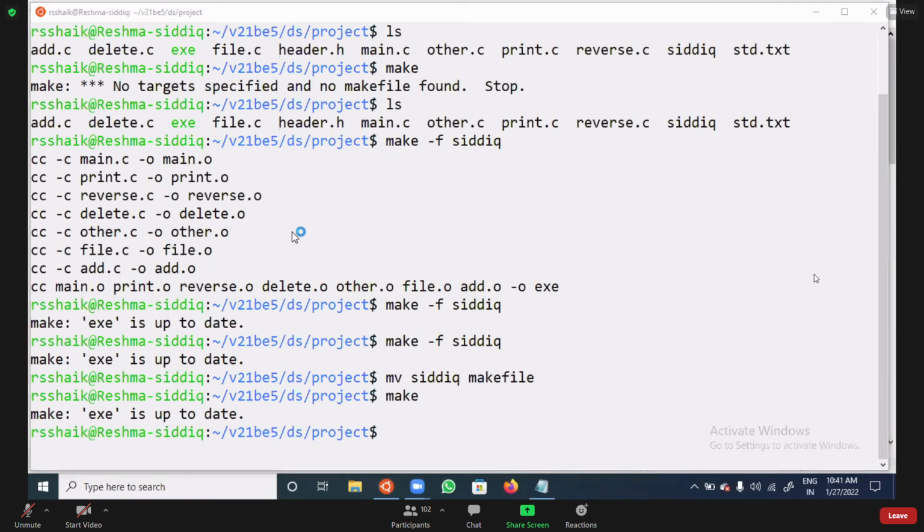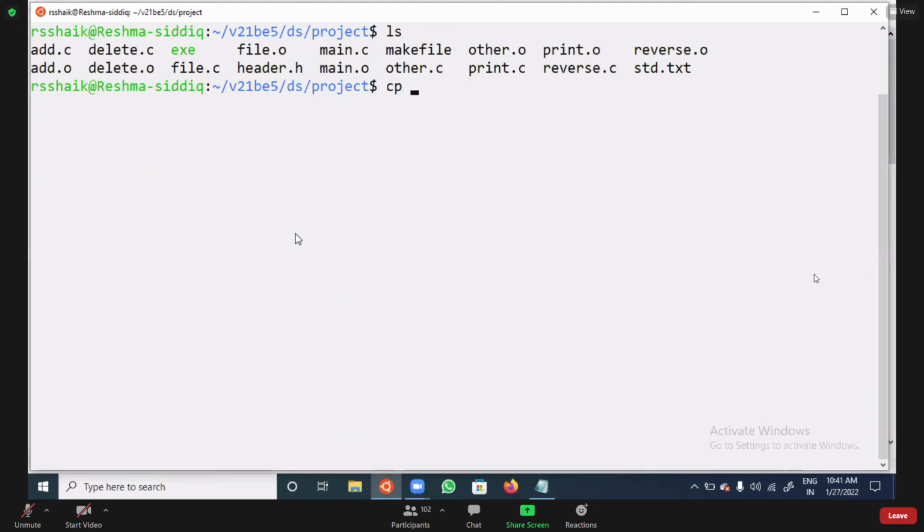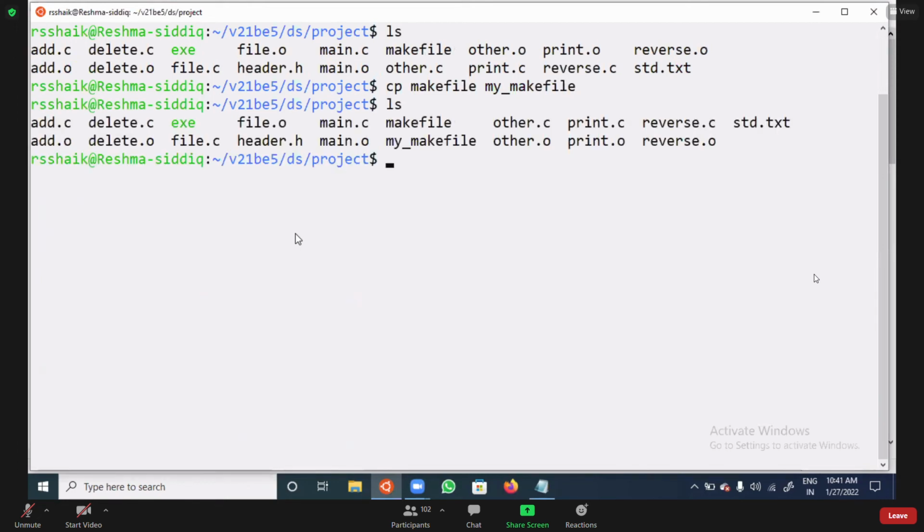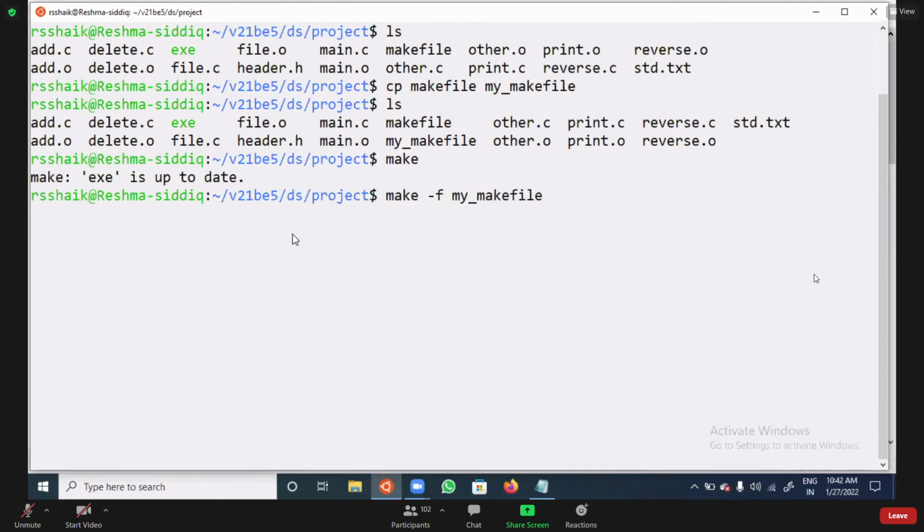So one of your friends asked one question: if I copied makefile to another name, would there be an error, sir? Both files have the same data. But see here, if you copy, there is no problem. Are you clear on my point? I'm copying makefile to another name, my makefile. Now makefile and my makefile both have the same data, but how you are compiling matters. If you give simply make, it will open makefile. If you give make -f my makefile, then it will open that particular file.